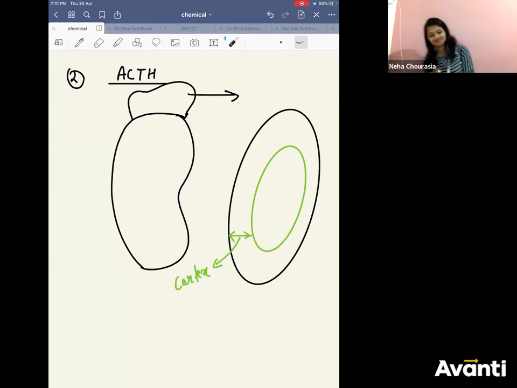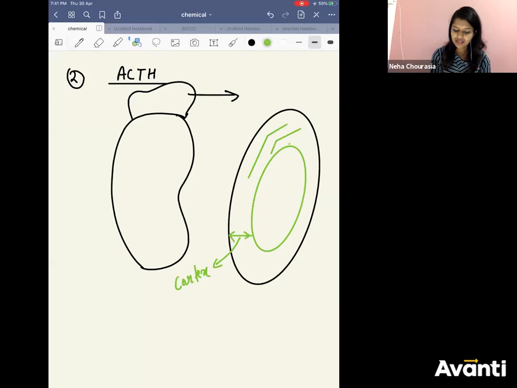Now you see, adrenal cortex has how many layers? Yes, it has 3 layers: outermost, middle, and innermost. In the kidney you remembered GFR, glomerular filtration rate.